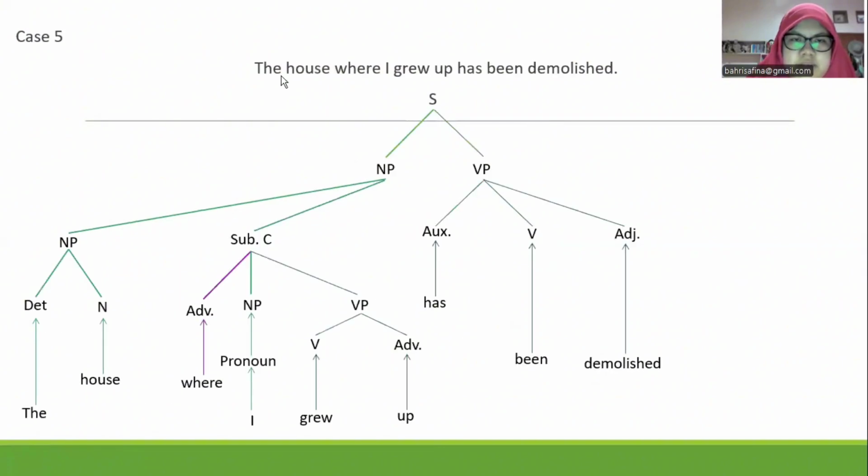As we can see from the sentence, and also from the diagram, we can conclude that the narrator states the condition of his previous house that has been demolished.